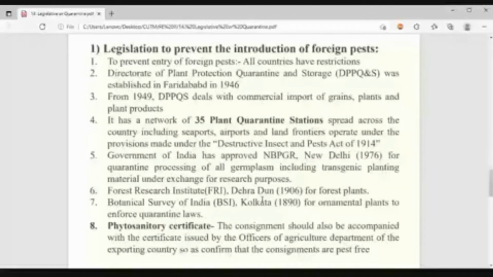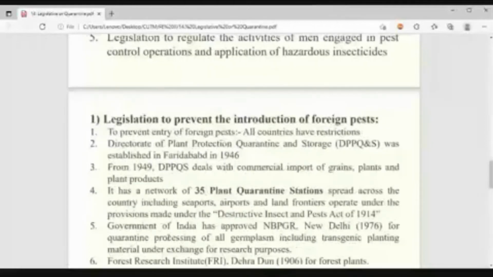Okay, so the first one is what? International quarantine. What do you mean by that? International means intra or inter? Intra, inter. In the whole international, so many countries are there. Inter, yes or no? So in between two countries, some quarantine will be used. That is what international quarantine. To prevent the entry of foreign pests, all countries have some restrictions, some quarantine units.